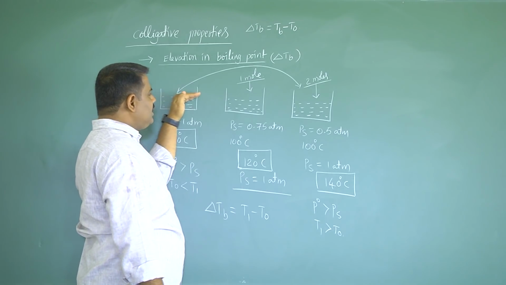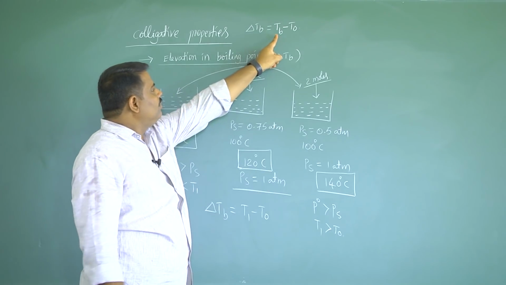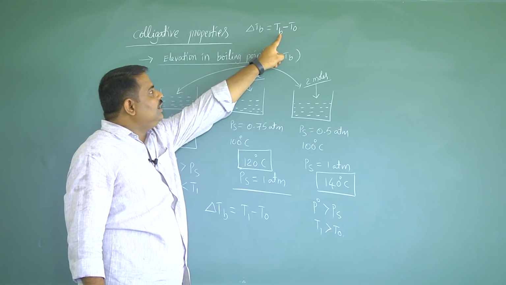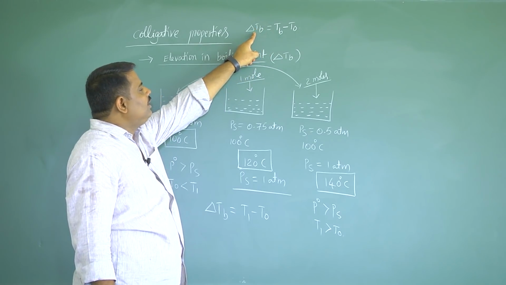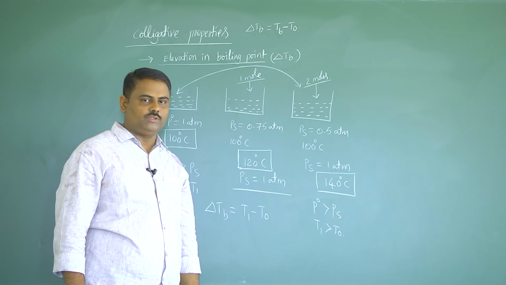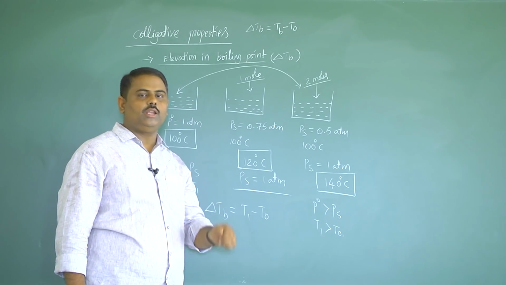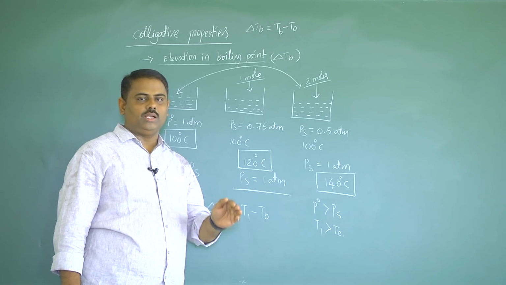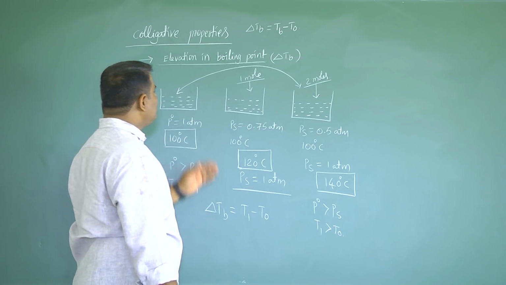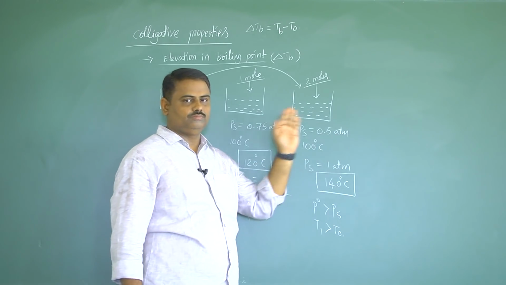As the number of particles of solute increases, the boiling point of the solution increases, and elevation in boiling point also increases. That means both the boiling point of the solution and the elevation in boiling point are directly proportional to the number of particles of solute.